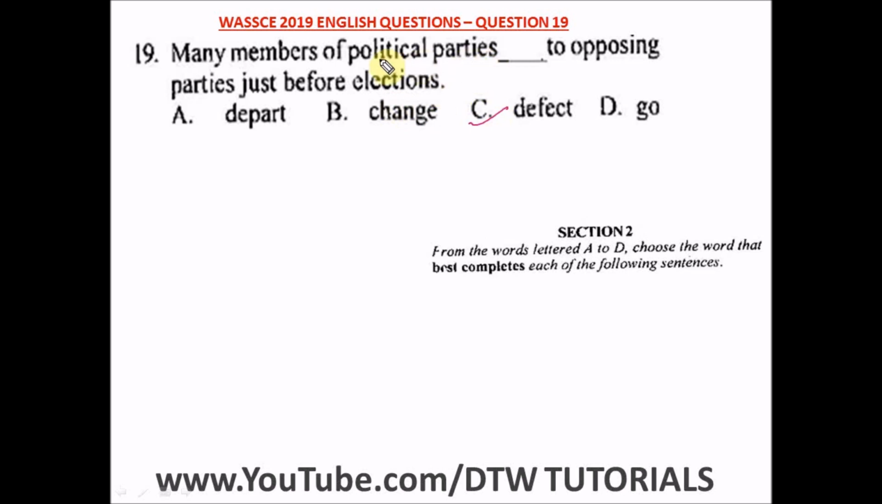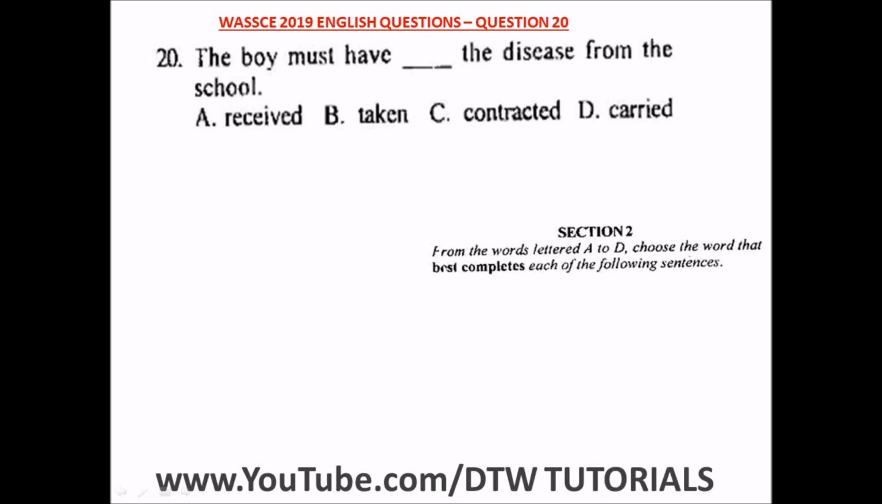All right, so the political parties defect to opposing parties just before election. So our right option is what? Option C, defect. Question 20 of the WASSCE 2019 English past question, that's your WAEC English exam.